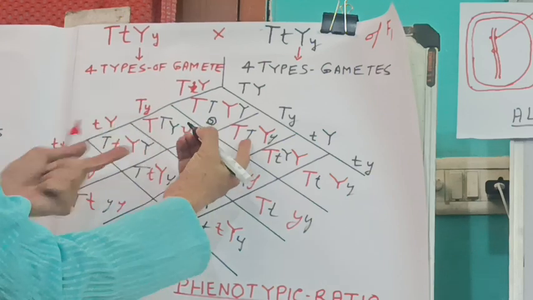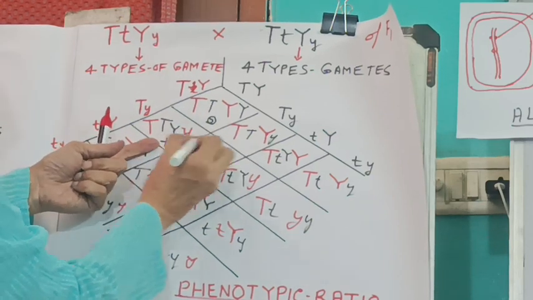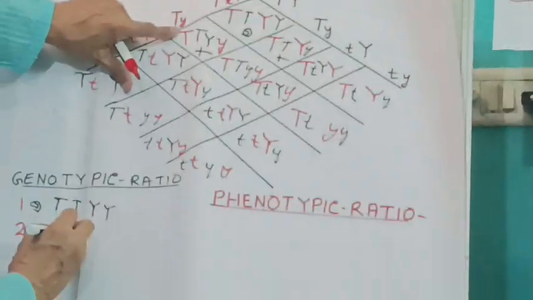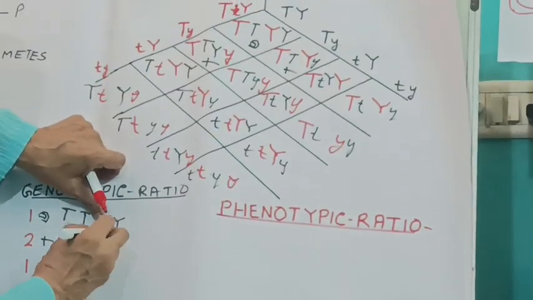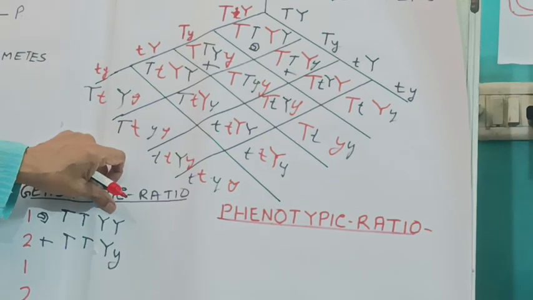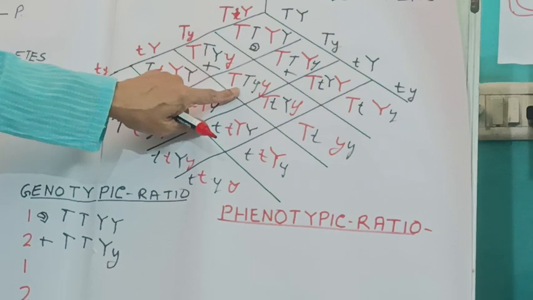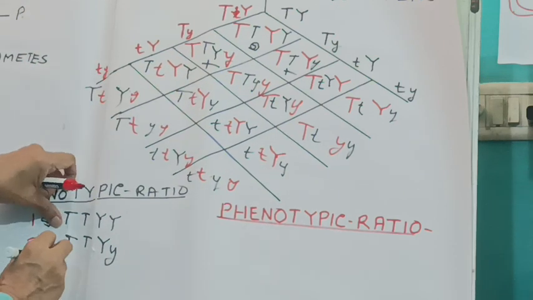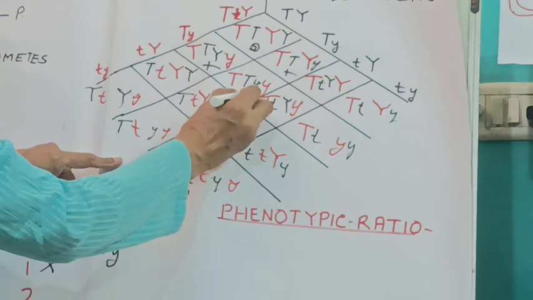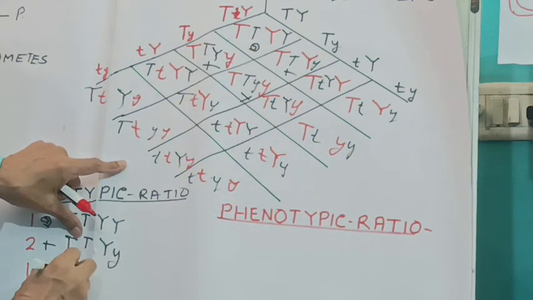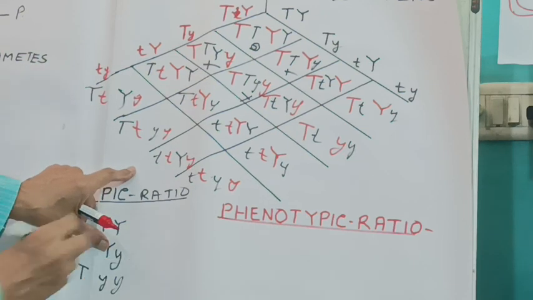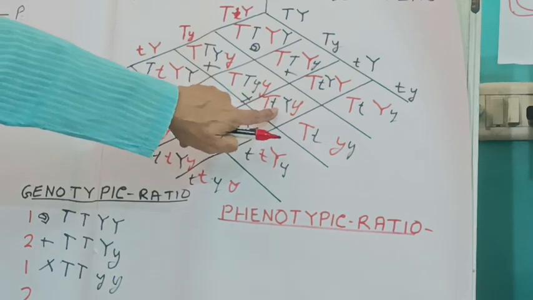Then these two: capital T, capital T, capital Y, small y. Then this one is a single: capital T, capital T, small y, small y. Then these two are similar.